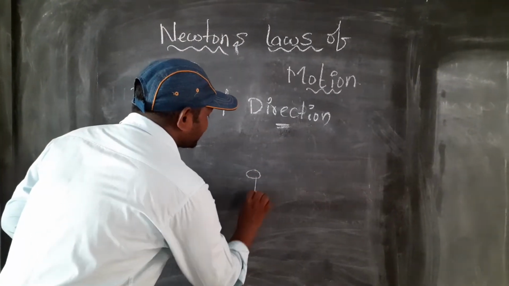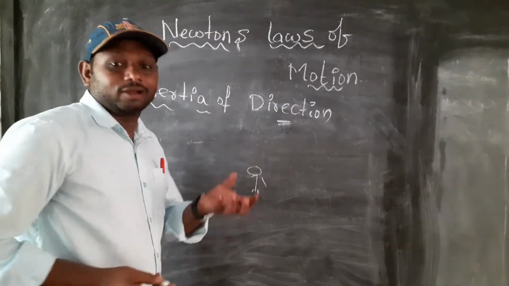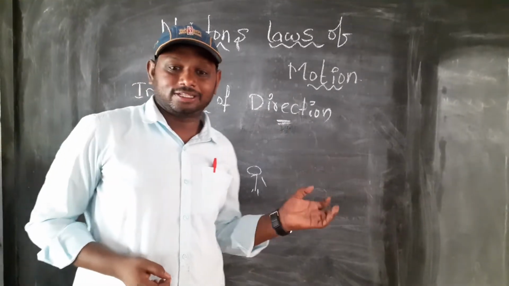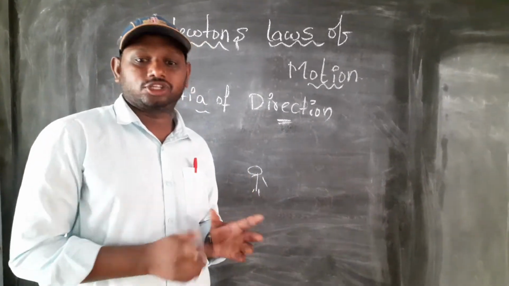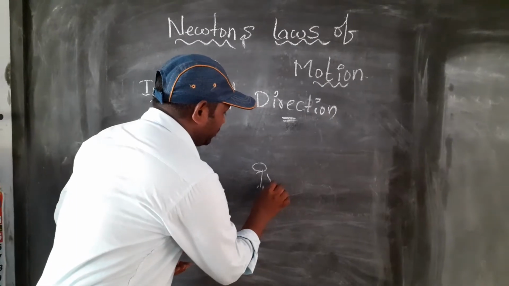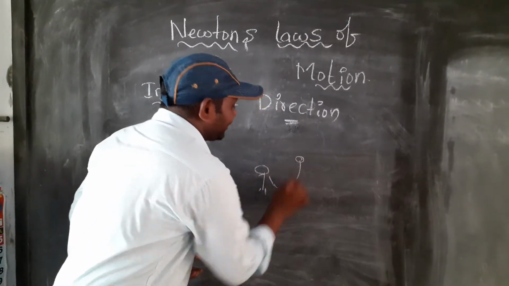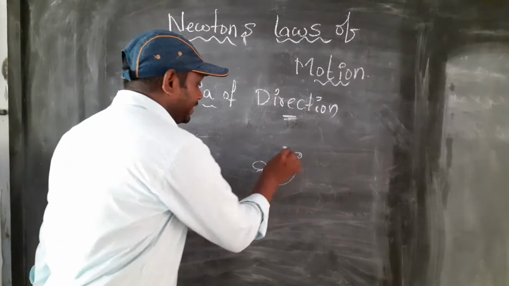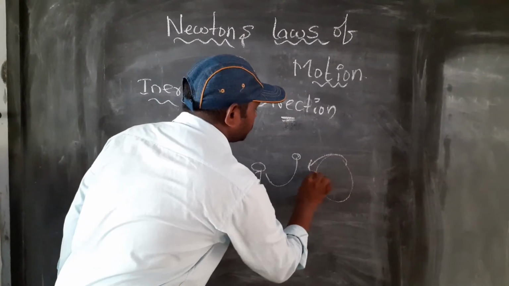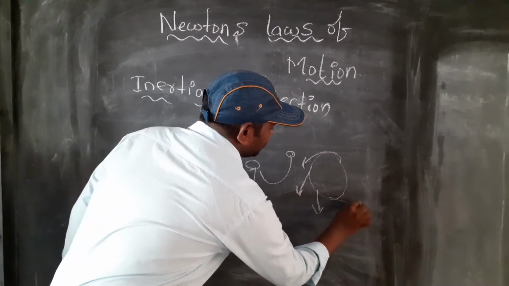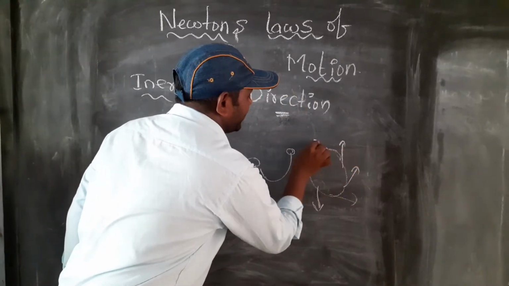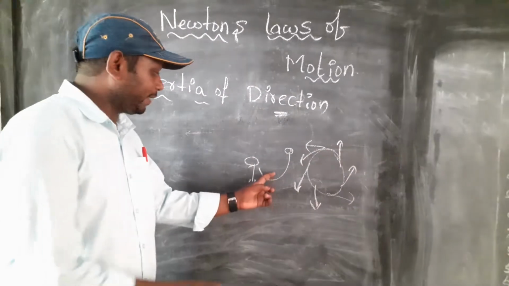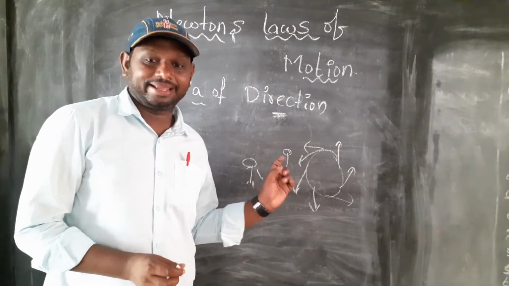See, one person is there taking one thread and a stone. Taking the stone and thread, he tied the stone, and it will be rotating, moving like this. Each direction will be changing.